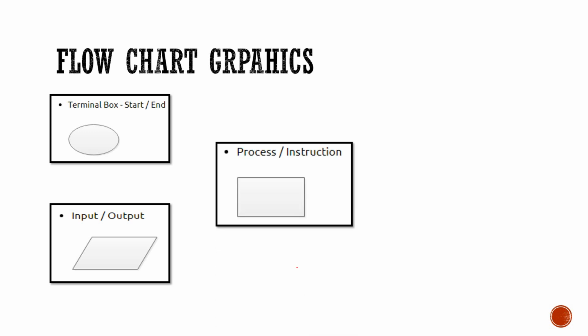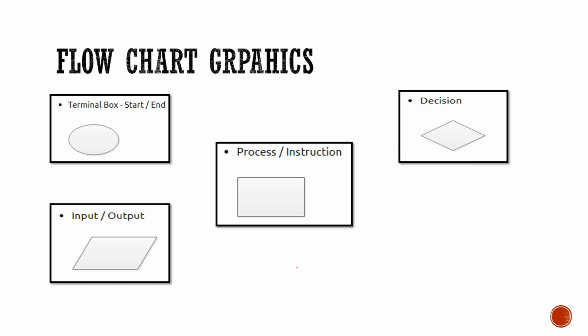Next, we have the process or instruction box, which is a rectangular box.